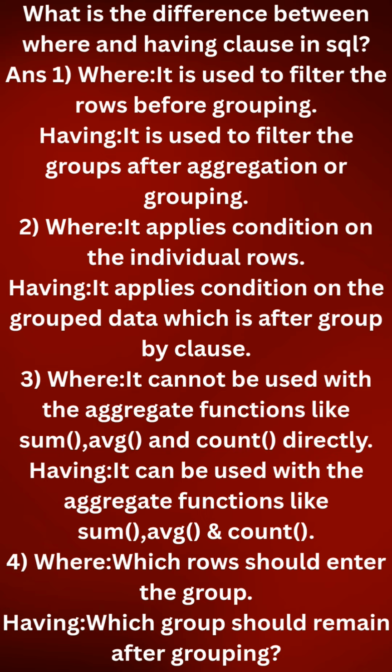Third point: WHERE cannot be used directly with aggregate functions like SUM, AVG and COUNT. HAVING can be used with aggregate functions like SUM, AVG and COUNT. Fourth: WHERE decides which rows should enter the group. HAVING decides which groups should remain after grouping. So these are the 4 points of difference between WHERE and HAVING clause in SQL.